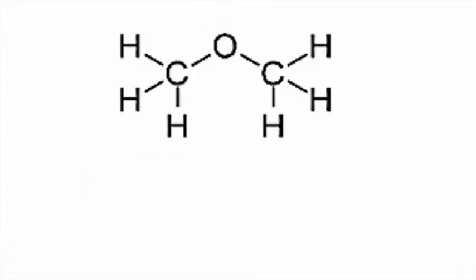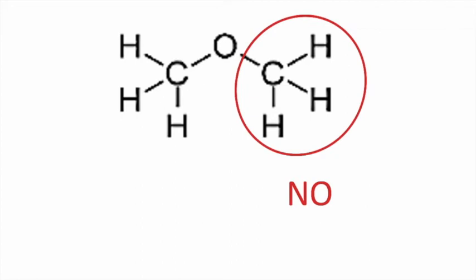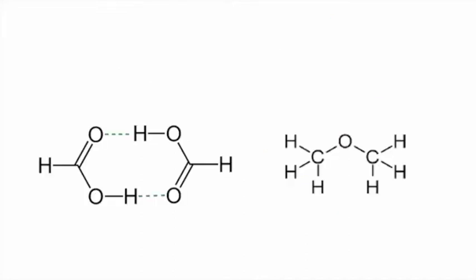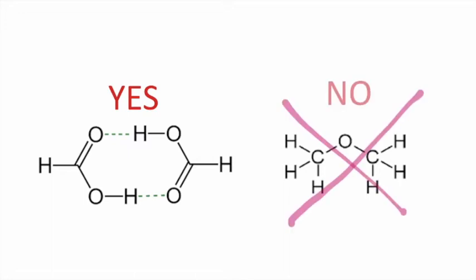By contrast, this molecule, which is called dimethyl ether, is not capable of hydrogen bonding. Even though it has an oxygen and several hydrogens in it, they're not in the right place. The hydrogen needs to be directly connected to the oxygen in order to be able to hydrogen bond. So, in summary, the molecule on the left is capable of hydrogen bonding because it has an oxygen directly attached to a hydrogen. The molecule on the right is not capable of hydrogen bonding.